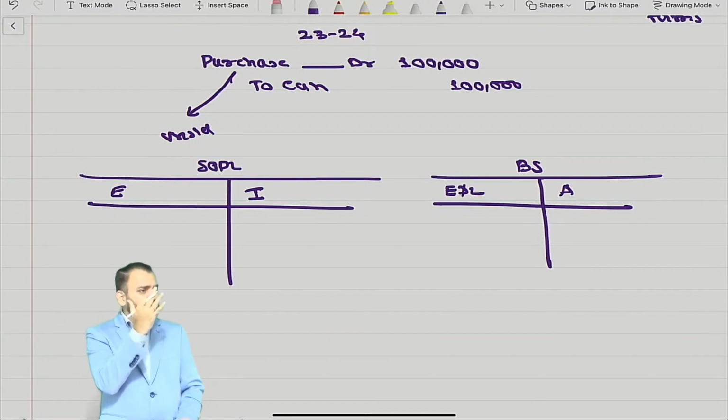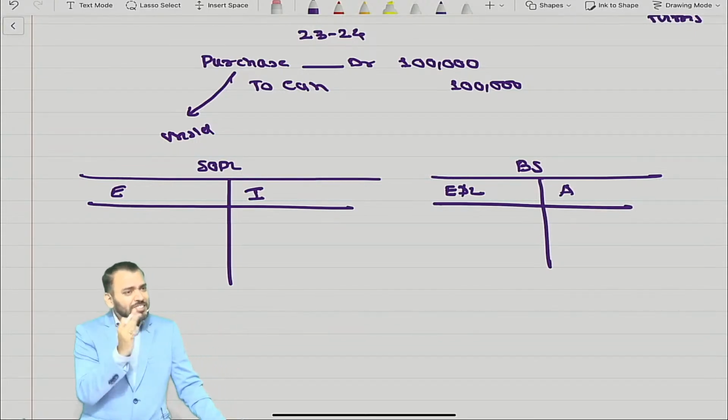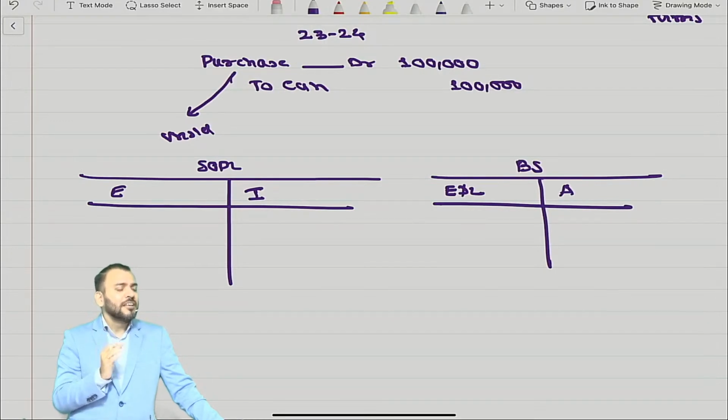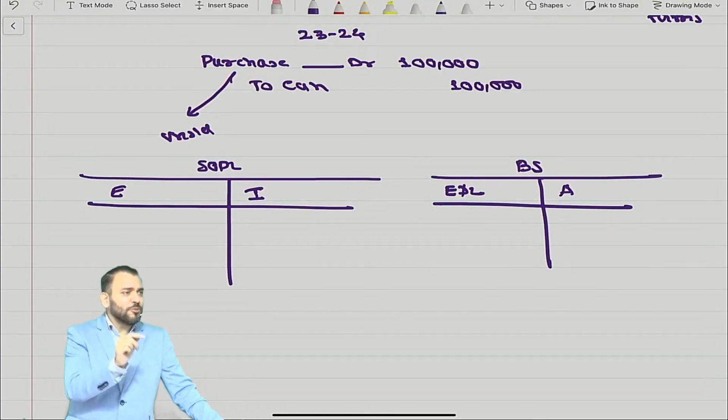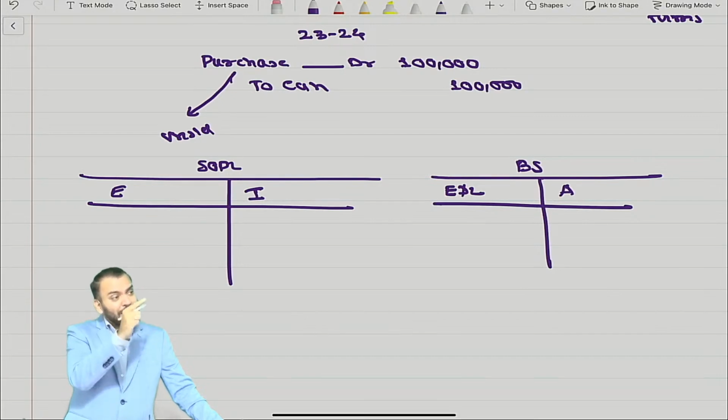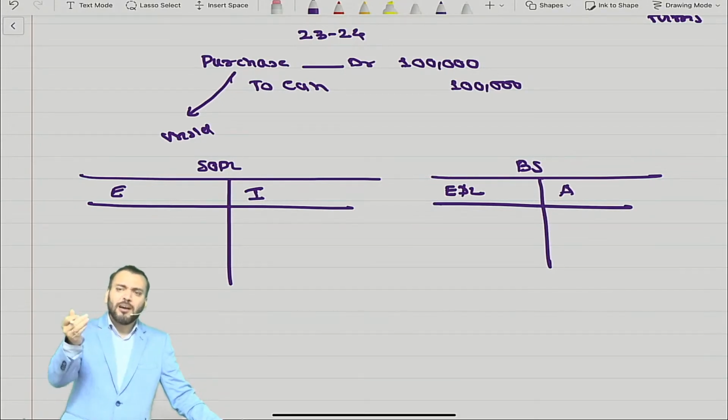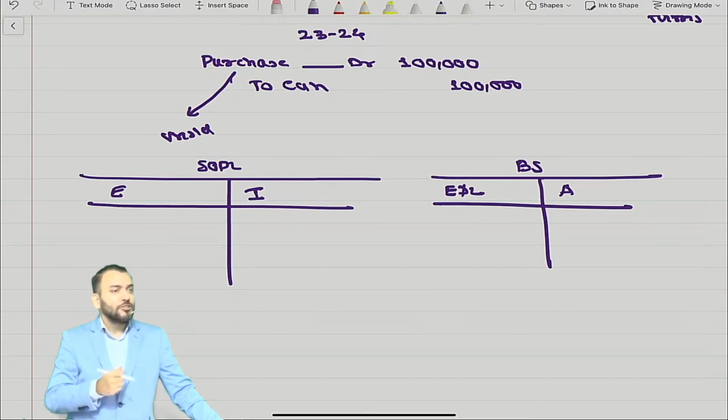No, no, no. But I am asking that you explain. I have said it will come in balance sheet. You are saying SOPL because of rectification. Whatever you have done, that is rectification. Asset will come where? You are saying where? So you are wrong or correct? Wrong now, accepting or not?